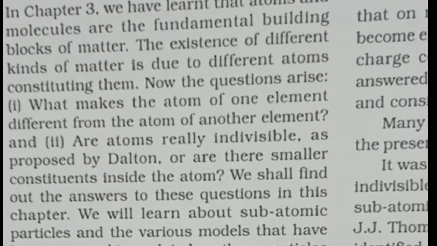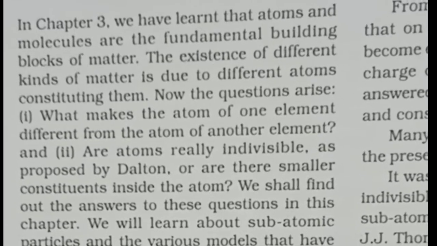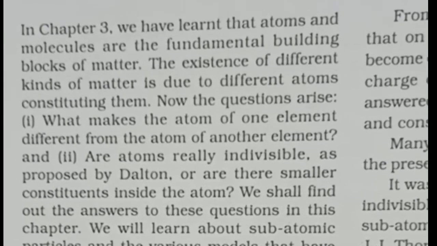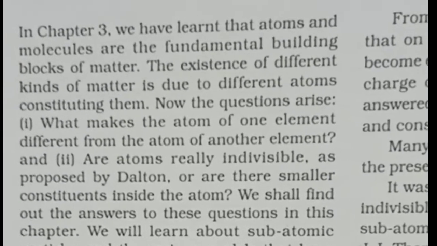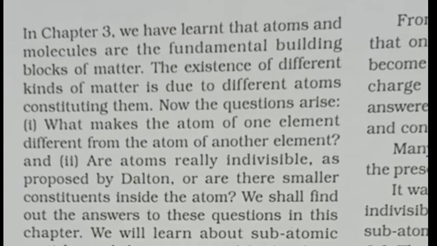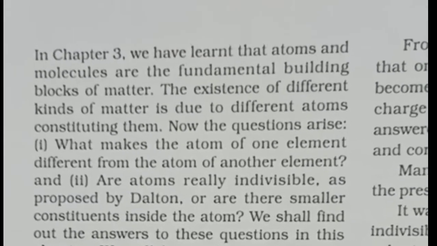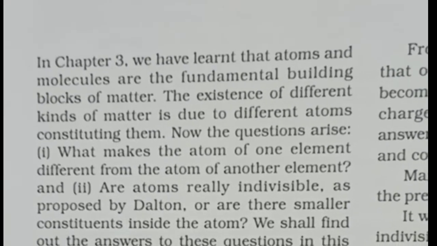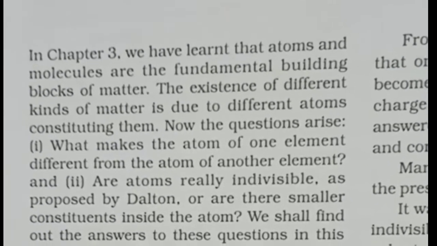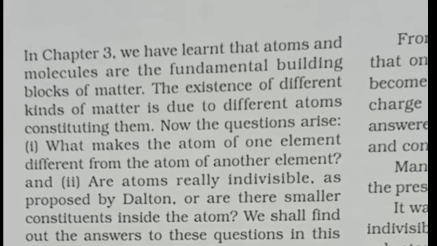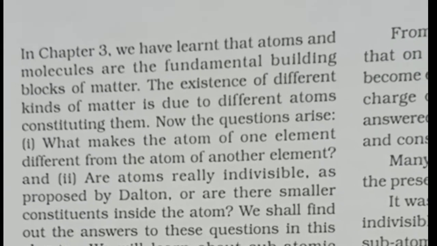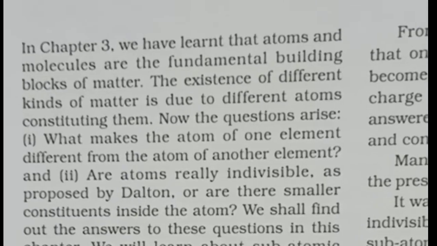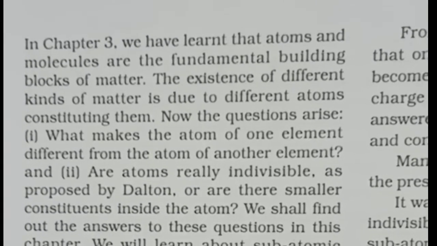What makes the atom of one element different from the atom of another element? Are atoms really indivisible, as John Dalton had told, or are there some smaller particles that make up these atoms? We are going to study the answers to all these questions in this chapter.